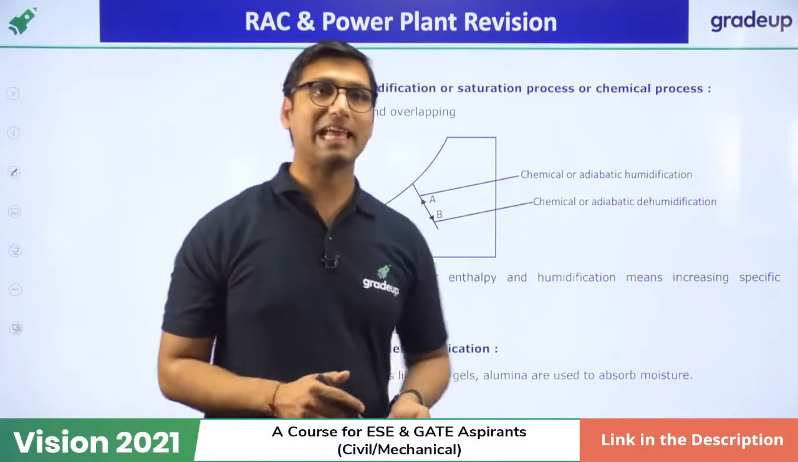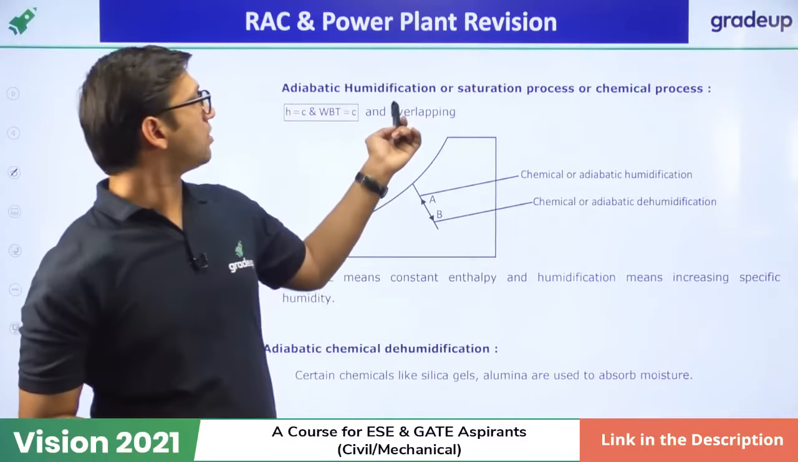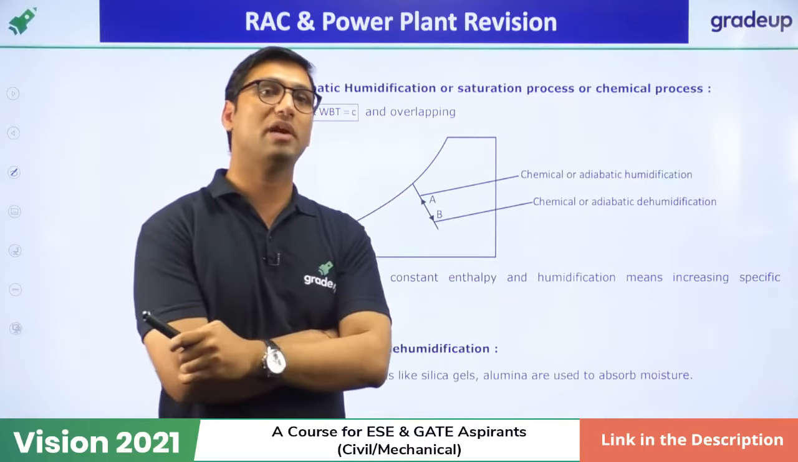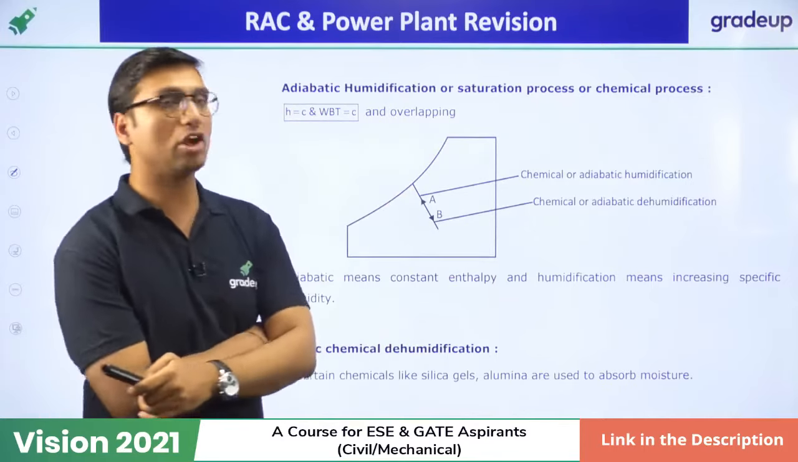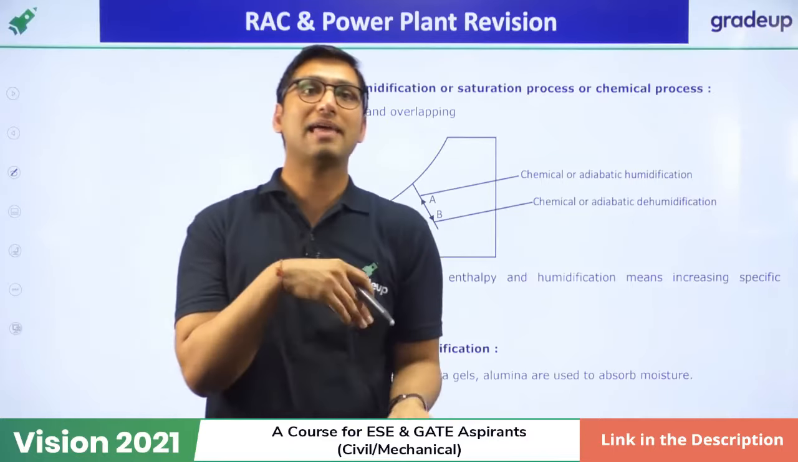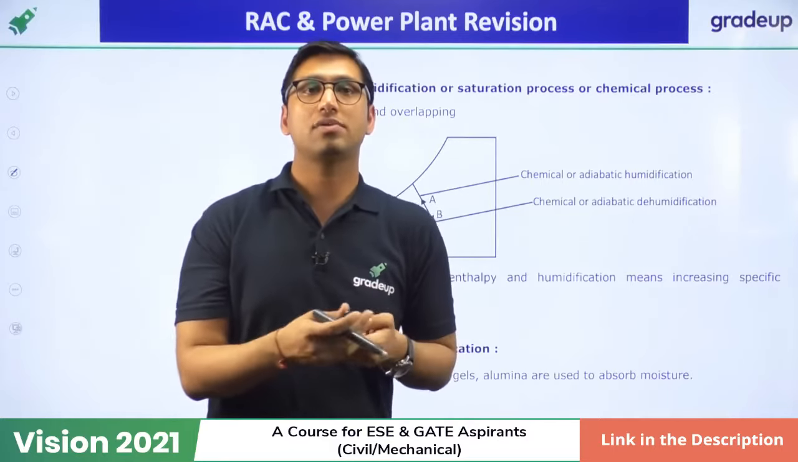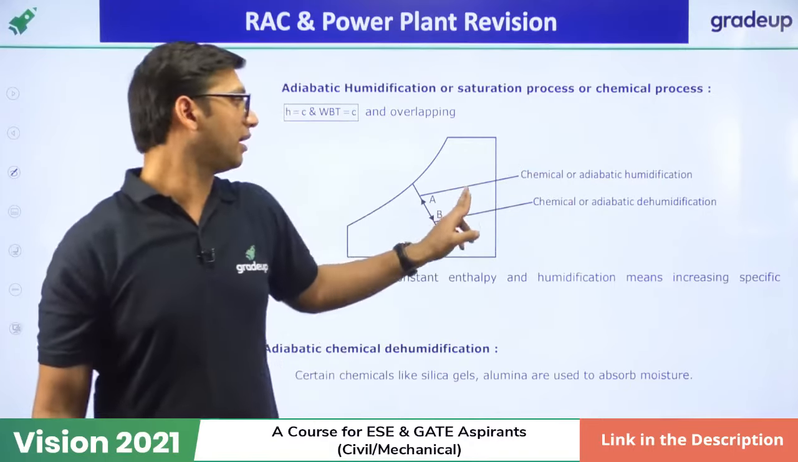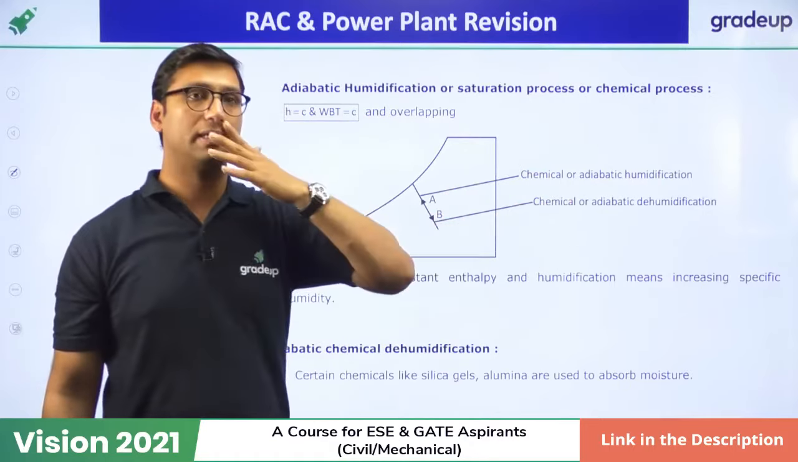Now, next is adiabatic humidification or saturation process, or chemical dehumidification. What is the meaning of this? Adiabatic means constant enthalpy. At constant enthalpy, if you increase the moisture or decrease the moisture, that is called adiabatic humidification or adiabatic dehumidification.